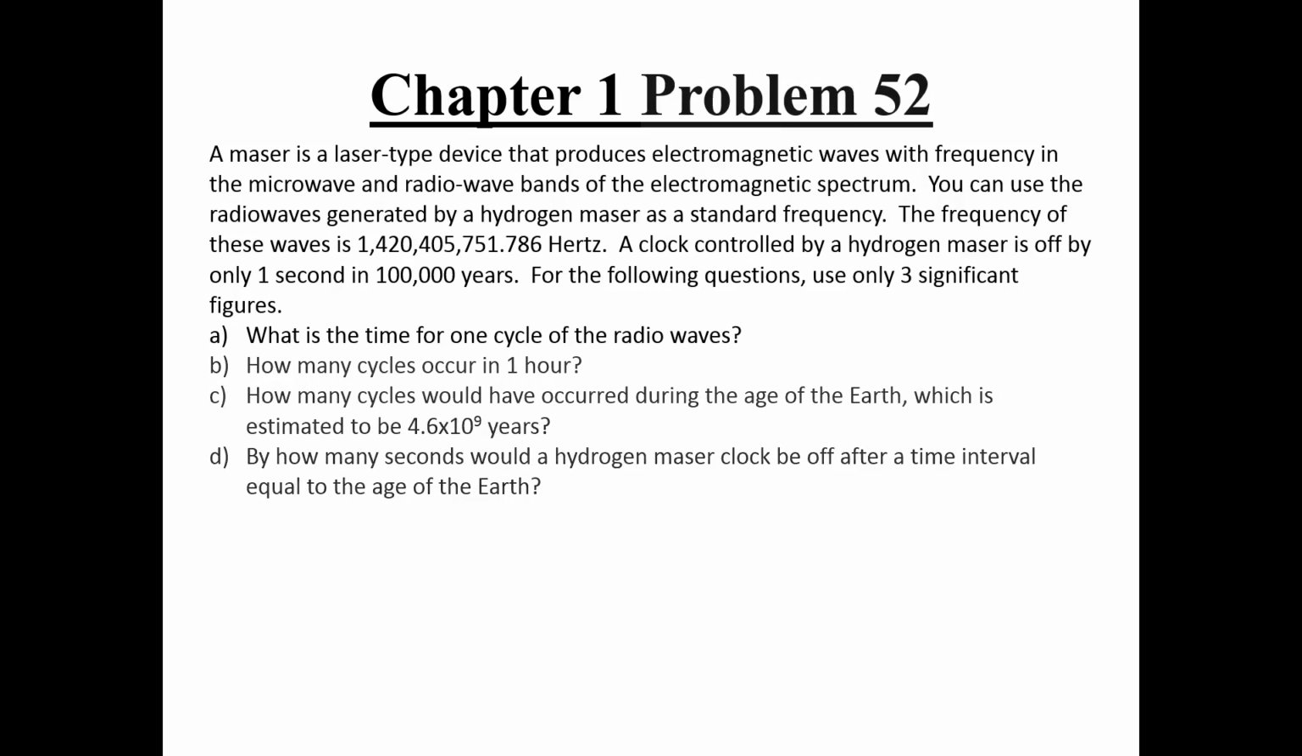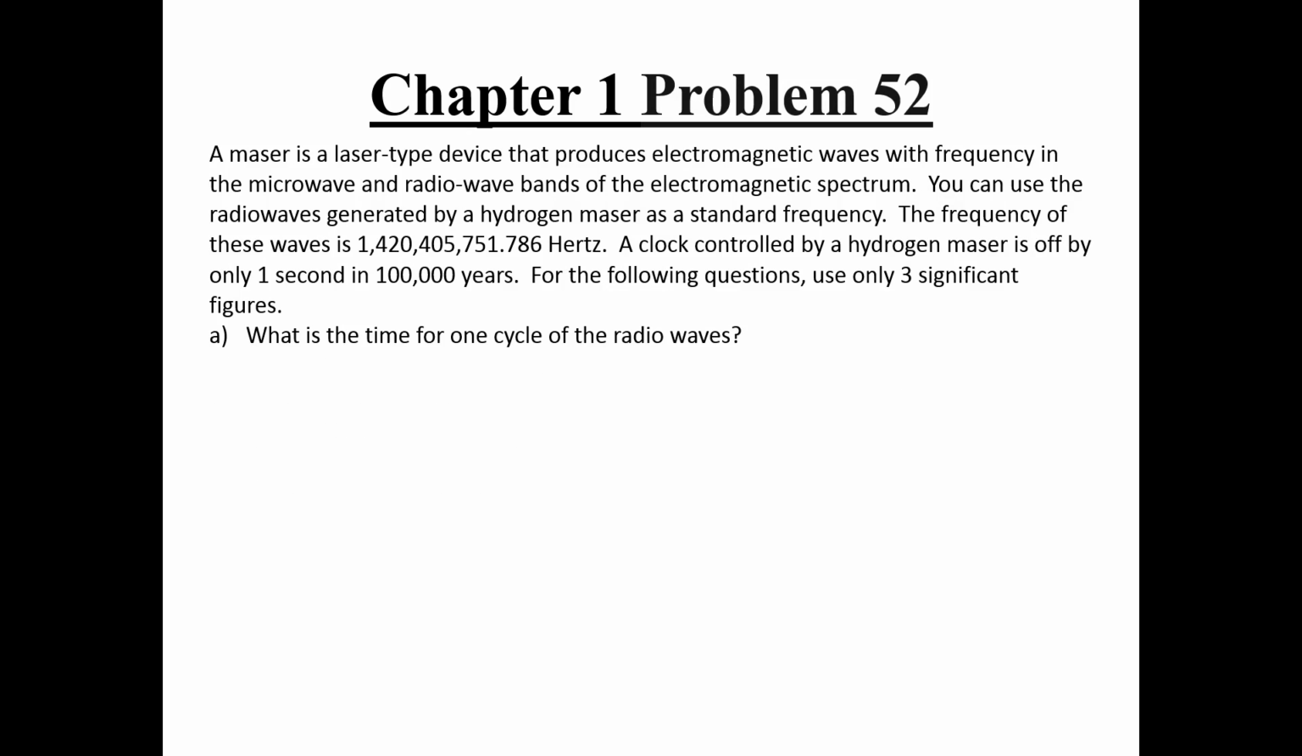So first let's find the time it takes for one cycle of the radio waves. The problem gives us the frequency. Because it only wants 3 significant figures, we can simplify that huge mess of numbers it gave us in the statement to 1.42 times 10 to the 9 Hz. Another way of writing the unit Hertz is as cycles per second. This makes what we have to do a bit more clear.